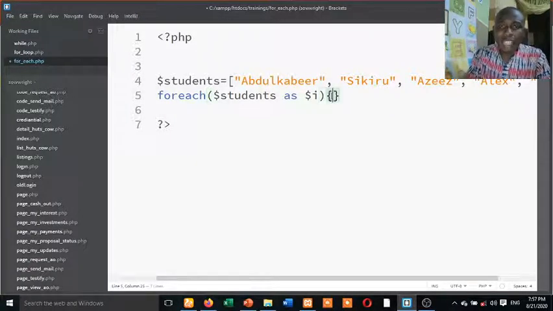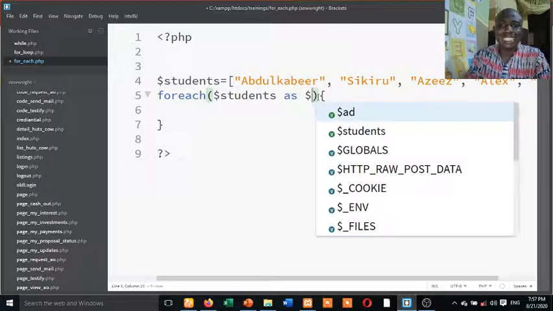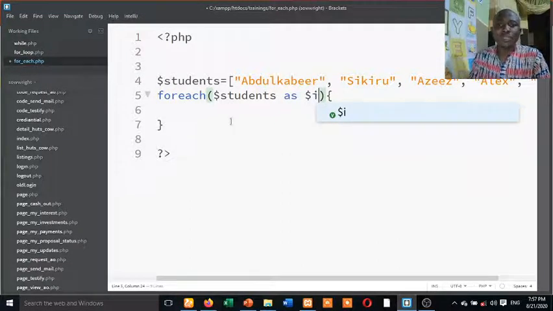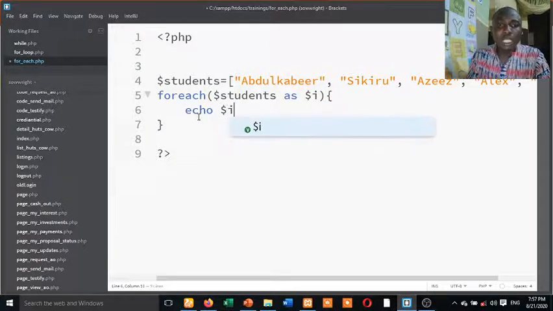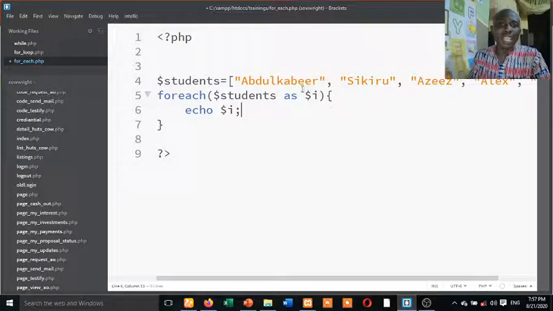So after doing that foreach, you now run the code that is going to be running multiple times. So for each student as I, or as admitted student, just call it anything. But let me first of all call it as I. Now echo I. The meaning is that echo I is now going to be echoing each of all these things one after the other. That is how to get into elements of an array.